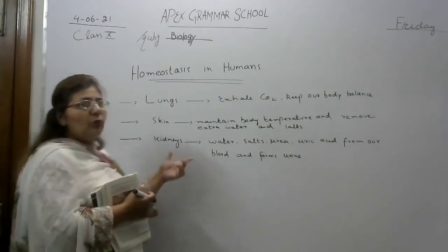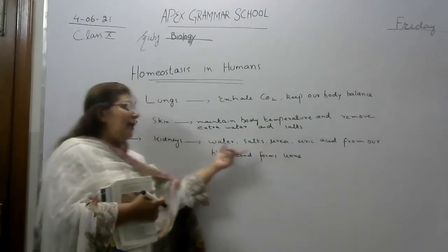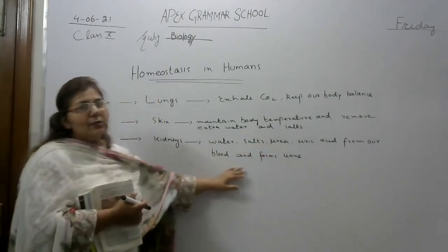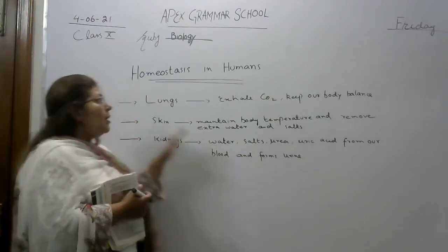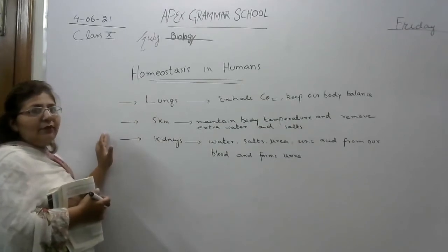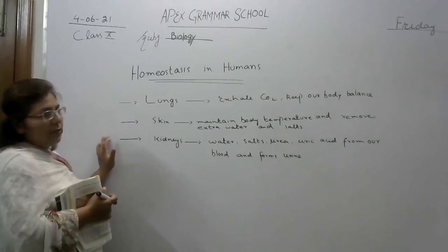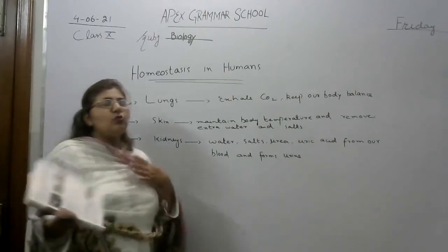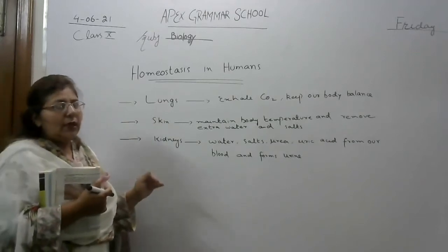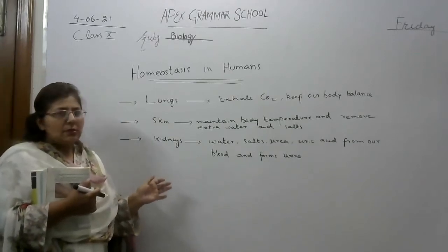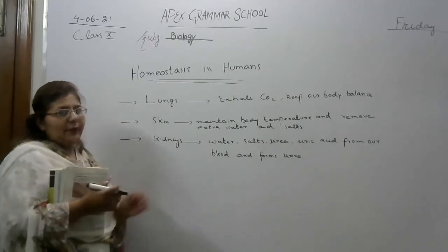They remove water, salts, urea, uric acid from our blood and also make urine inside our body. So these three organs are very important, which help in homeostasis in humans. Homeostasis, as you know, is an equilibrium state of our body despite changes in our surroundings. Now we will discuss these organs in detail separately.